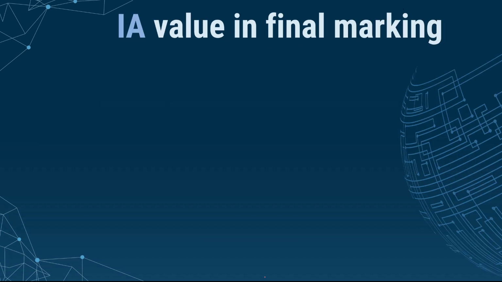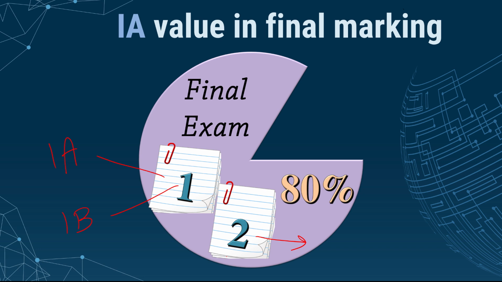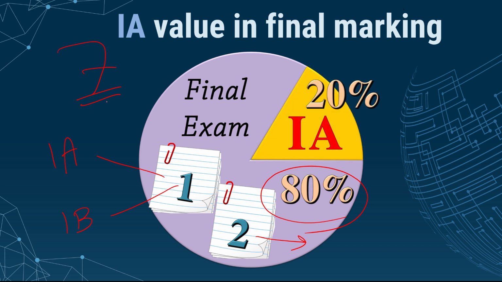Oh, in final exam, you will have, in physics, for example, 2 different papers, paper 1, paper 2. Paper 1 includes 1A, always multiple choice questions, 1B, data analysis question, and 2 short answer questions. Okay, you are done. And then you will get maximum. If you get maximum mark, you will fill the maximum 80% of the 7, okay, in your final mark. But the 20% is IA. It's very important. Sir, I'm lazy.